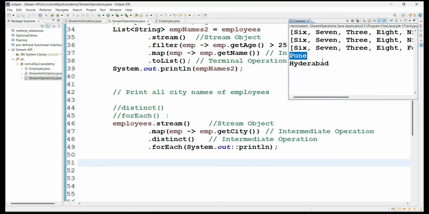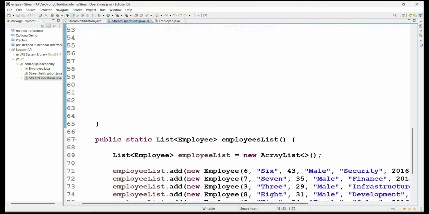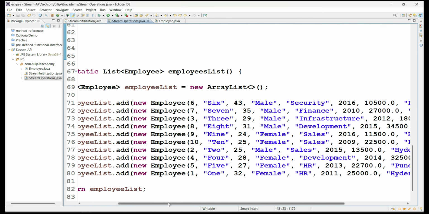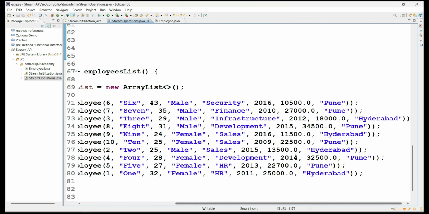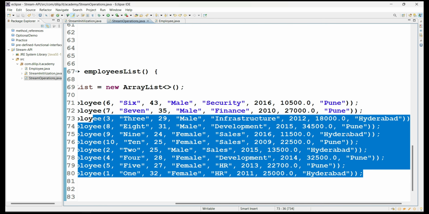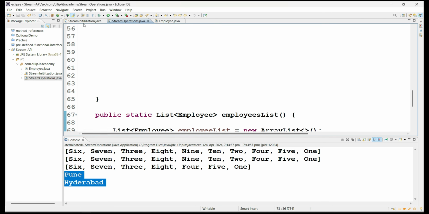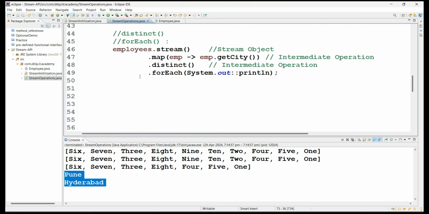If you see here, Pune and Hyderabad, two values we received. So let's observe the employees belong to what cities other than Hyderabad and Pune. Every employee belongs to either Pune or Hyderabad, and we don't have any other city names. But in case you have any other city names, we might see the result here. So what's happening here? The distinct method is taking distinct values, and forEach is processing every value from the result of the stream. Fine. Now let's move to another requirement or another method to understand the stream functionalities.